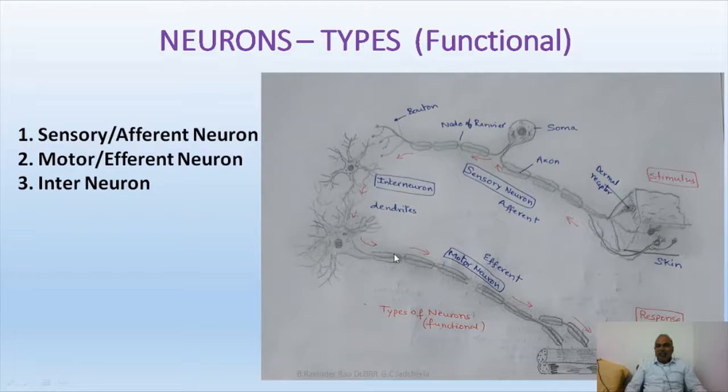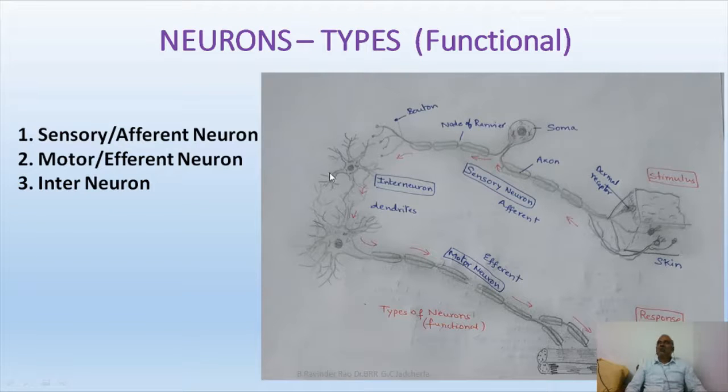It is carrying the orders of the central nervous system and giving them to the effector organ. As it carries away the orders, it is called an efferent neuron. Or, since it is responsible for some movement or action outside, it is called a motor neuron. Motor neurons are also known as efferent neurons. Sensory neurons are also known as afferent neurons.